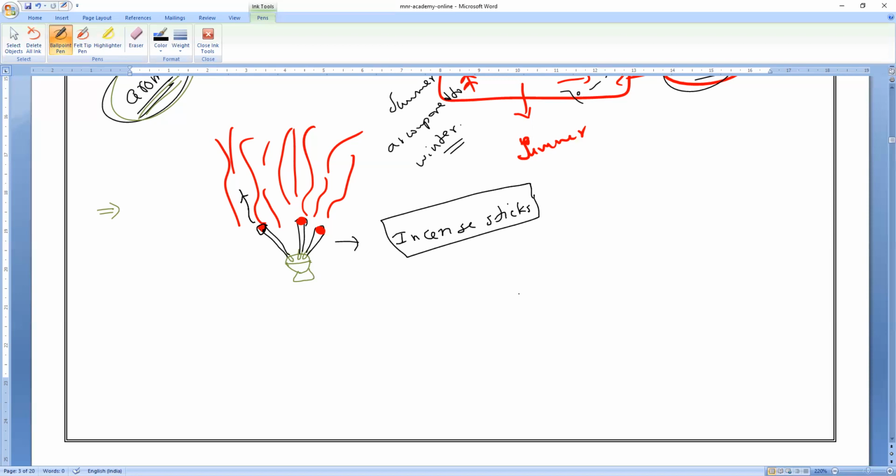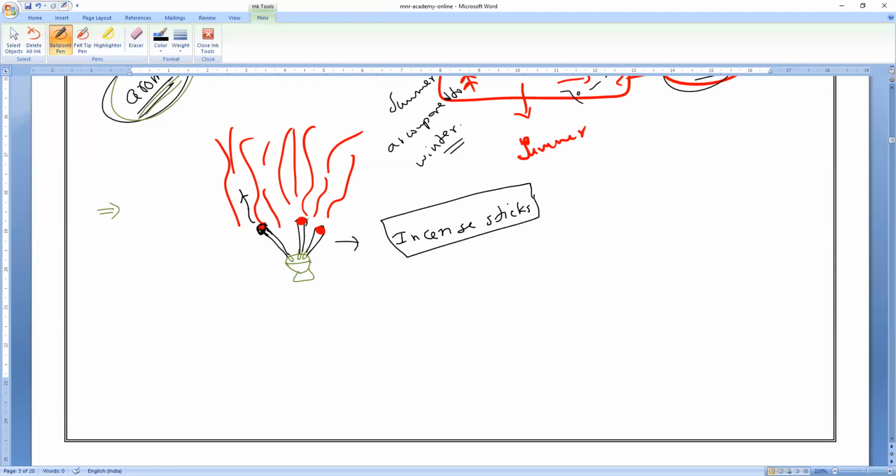If you're holding an incense stick in your hand, you can experience the fragrance, because it is made with some special fragrance to attract people. But if the stick is unlit, the particles are very close together and do not have much kinetic energy. That is why the fragrance cannot travel a long distance. But if I light the stick,